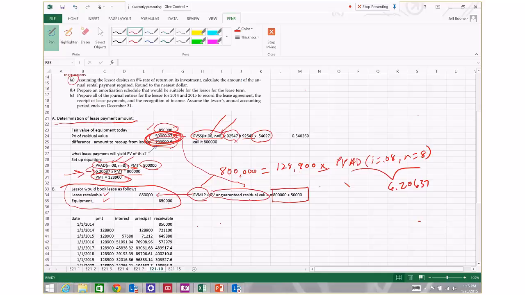The equipment account for the lessor is going to be credited by the amount at which that equipment is recorded on their general ledger, and the facts of the problem above tell us that that equipment is carried in the accounting records of the lessor at $850,000. So that's the entry that the lessor is going to make on the day they enter into the lease agreement.